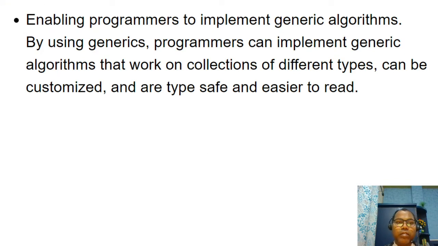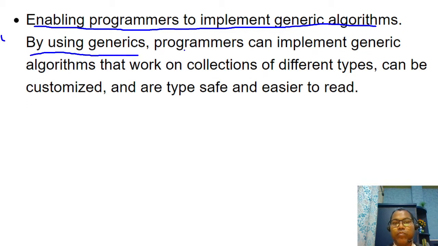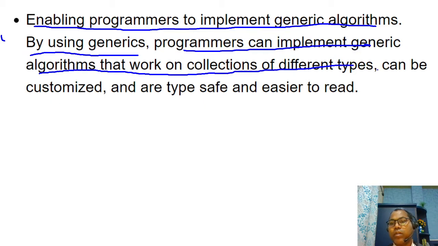The third benefit is that generics enable programmers to implement generic algorithms. Programmers can implement a generic algorithm that works on a collection of different data types, and can be customized, type safe and easier to read.